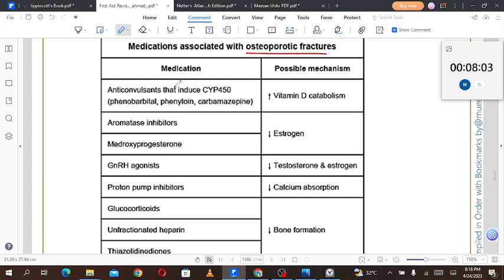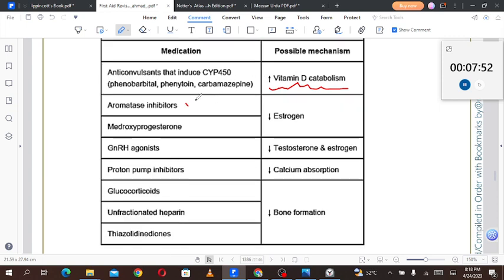Firstly, we'll talk about the anticonvulsants that induce the cytochrome P450, for example, phenobarbital, phenytoin, and carbamazepine. They increase the vitamin D catabolism and resultantly osteoporosis will be there. Aromatase inhibitors and medroxyprogesterone, they decrease the estrogen level.